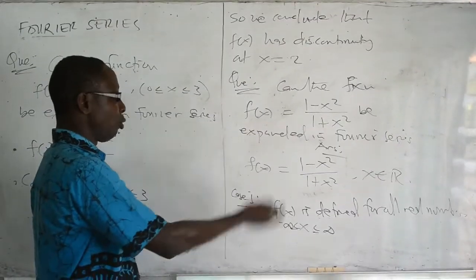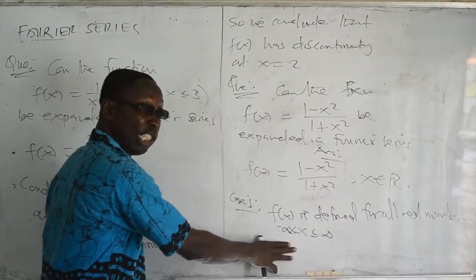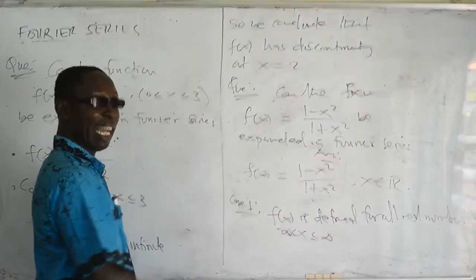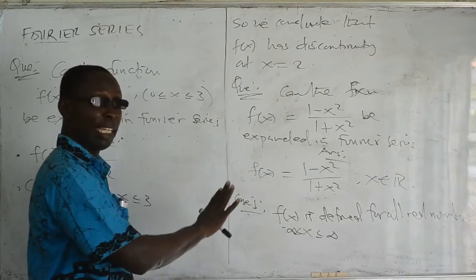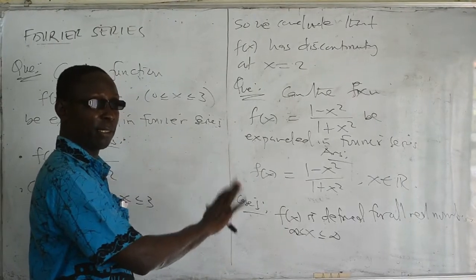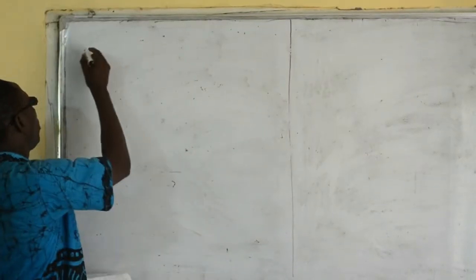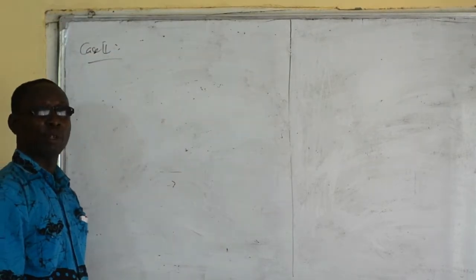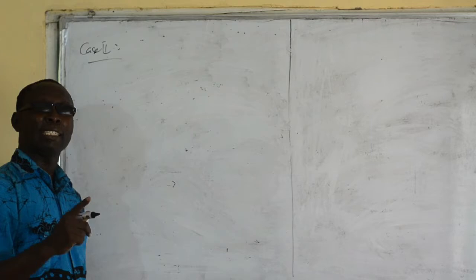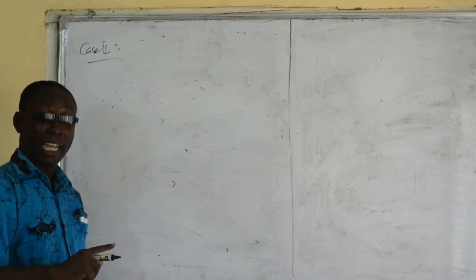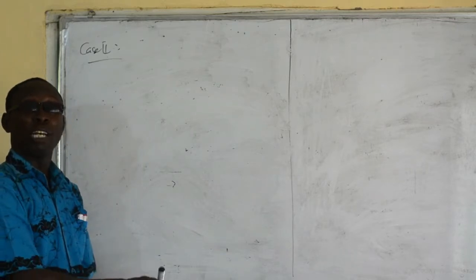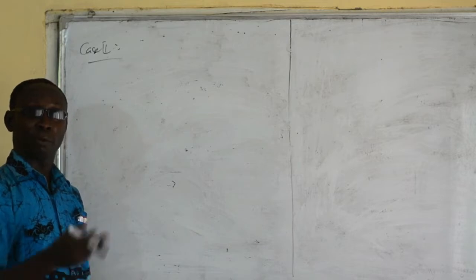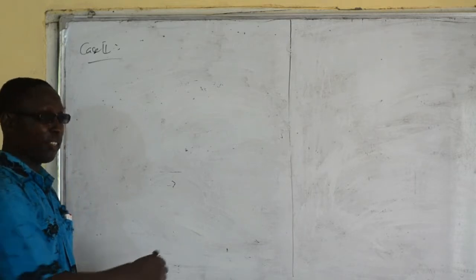So this doesn't make it discontinuous. Let us investigate the others and see whether completely it can be expanded in Fourier series. Okay. So we move on to case 2. Case 2, let's check the derivative because we said that it must have a finite number of maxima and minima. And anytime we talk about maxima and minima, we know that we have to differentiate, equate it to 0, and find the x value.